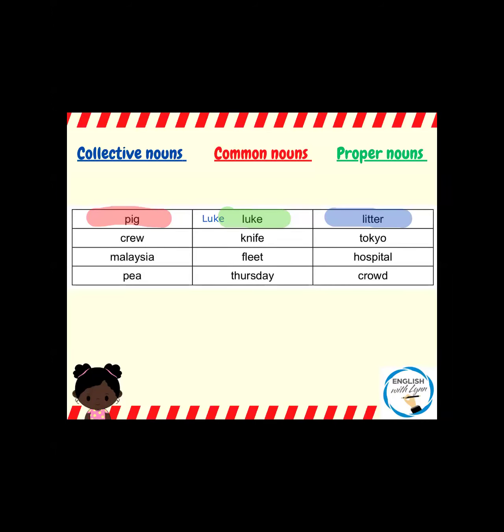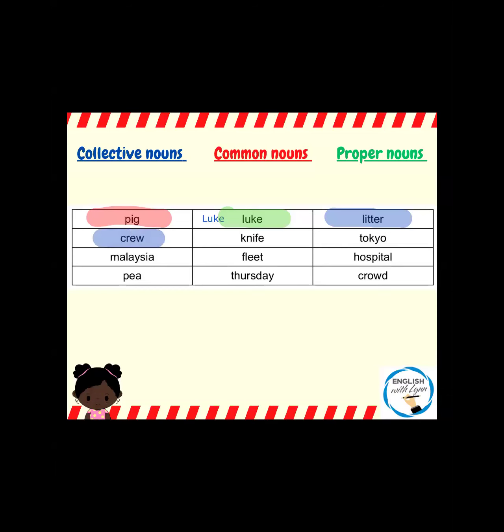And when we talk about a crew, we are speaking about a group of people that work together. So you would often find them on a boat, so you would have the crew of a ship. But you might also find them backstage in a concert. The crew would be the people that set all of the stage up. So that is another collective noun.